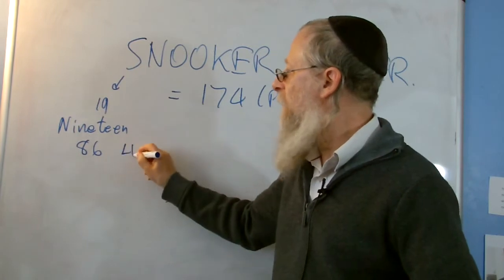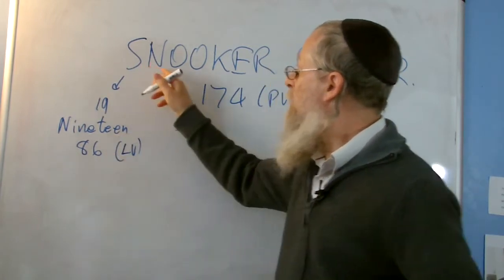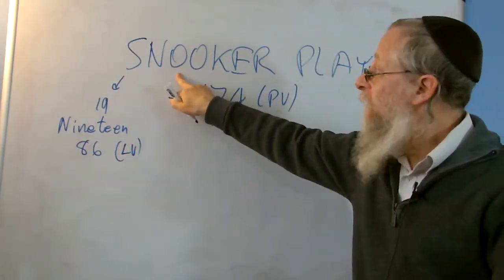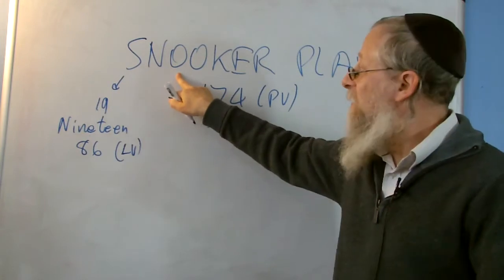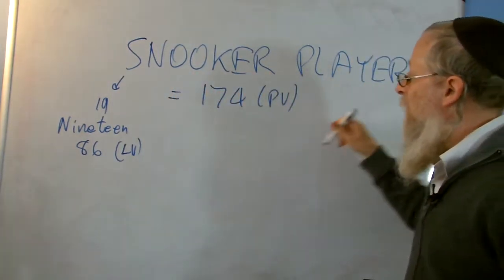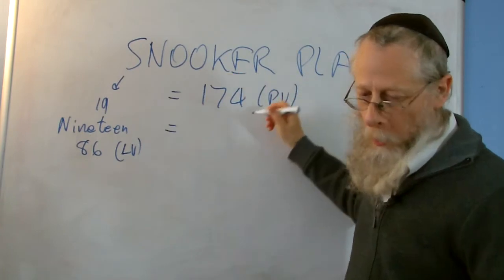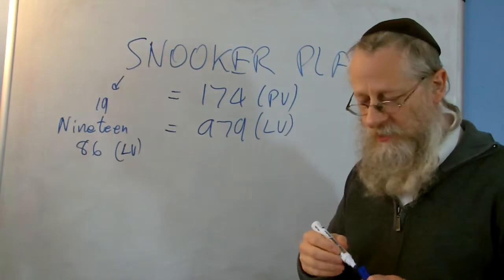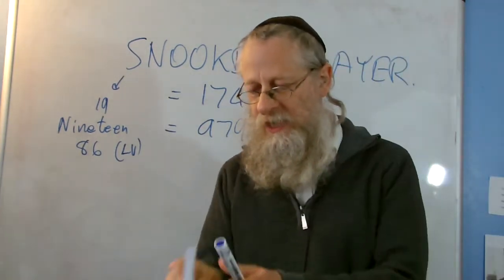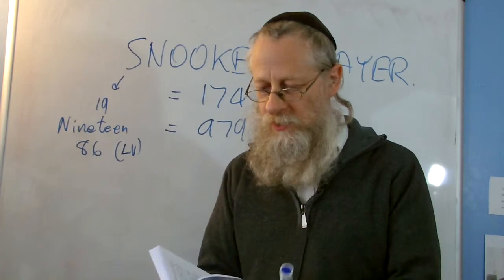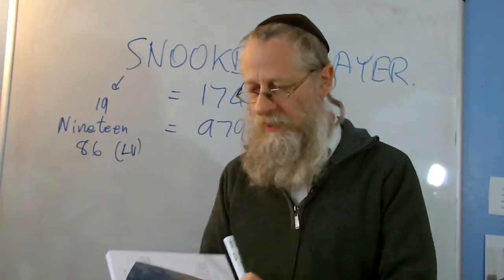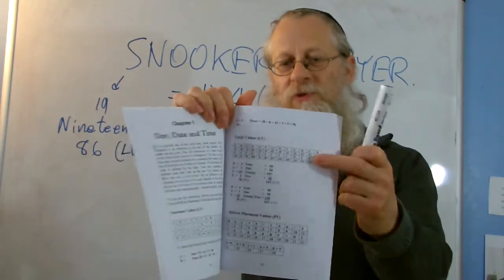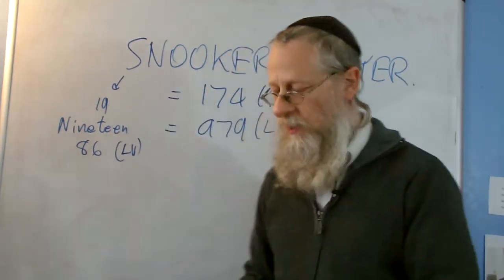That becomes the large value of S. So if I do that for each one of these numbers, the word 14 is 104, O is 15th letter, the word 15 is 65, etc., all the way along there, and I will get the large value for the whole word is 979. I'll let you go ahead and work that out. Every one of my books has the tables of the systems that I use, usually at the front, sometimes at the back. Here's the placement value here, and here's the large value table, so you can check up on how I'm doing my calculations.